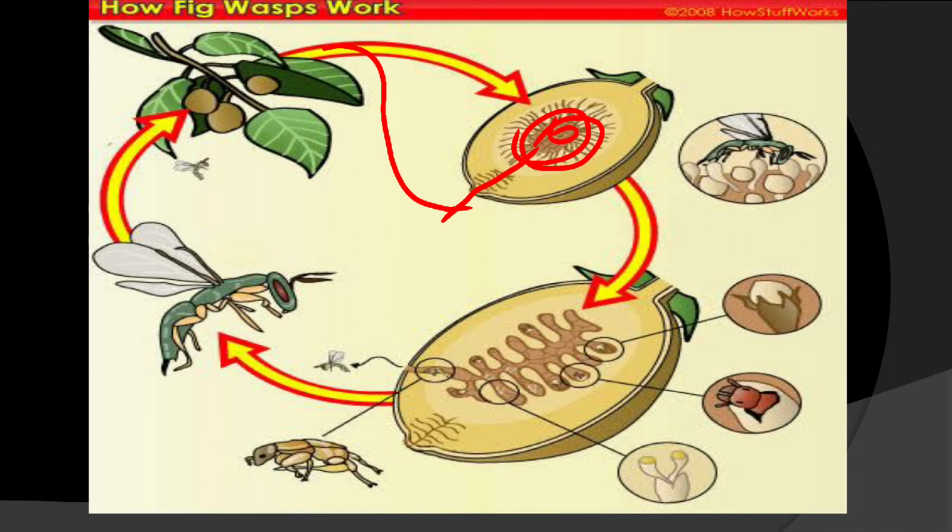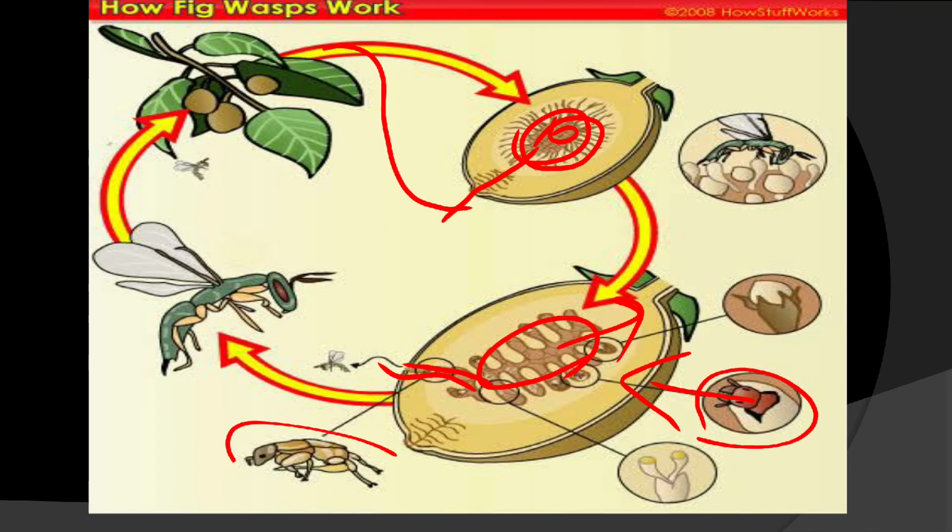Now from the eggs, the male wasp emerges first. Male wasp comes out first, and it moves here and there in search of female partners. As soon as it comes in contact with a female partner, it fertilizes, and then after some time it digs a hole for the females to move out. After that this male dies.